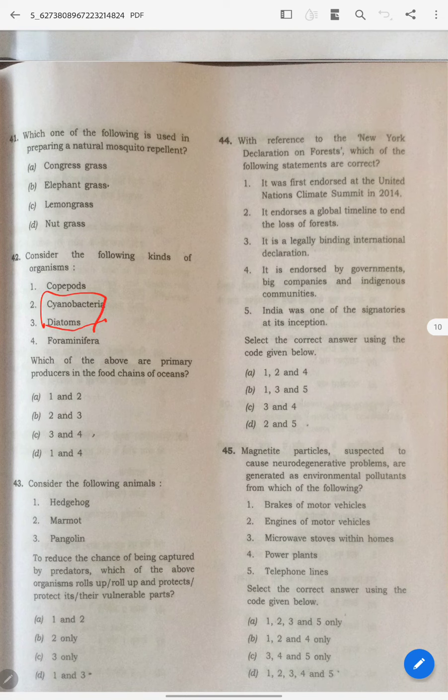You cannot actually guess this, but with a little bit of understanding, reading a geography optional paper or any geography book, you would have come across diatoms. You should know these two, you read somewhere it is a primary producer, then the answer should be B and C. Okay, coming to this, see, this is one of my favorite animals.